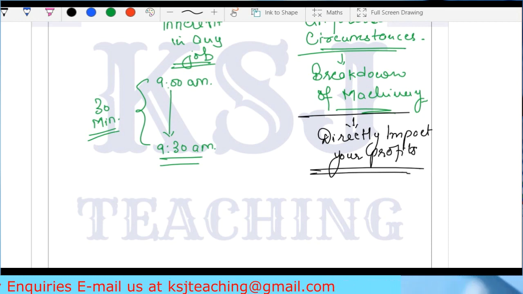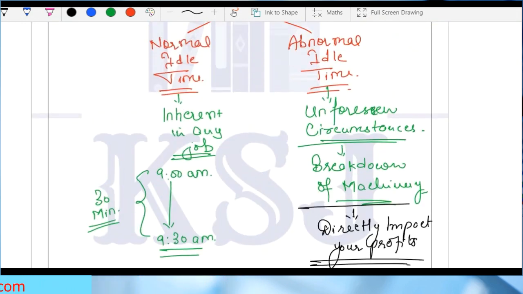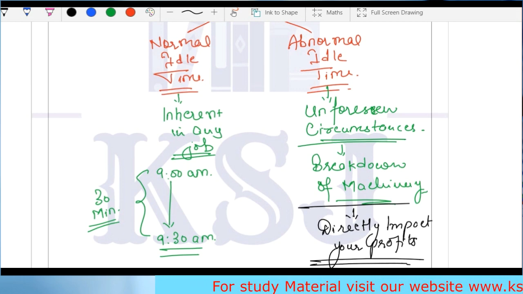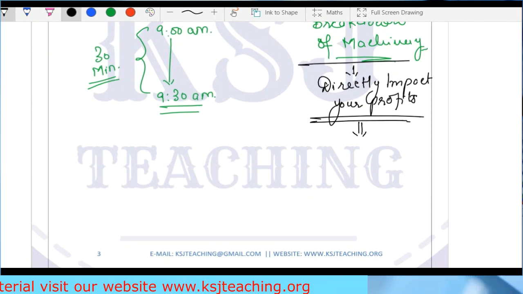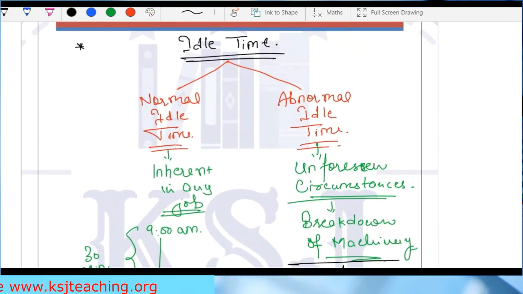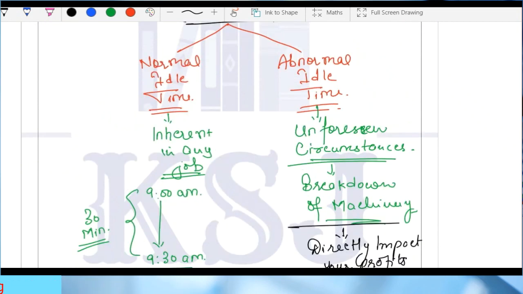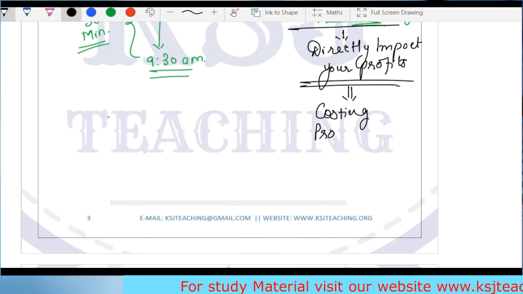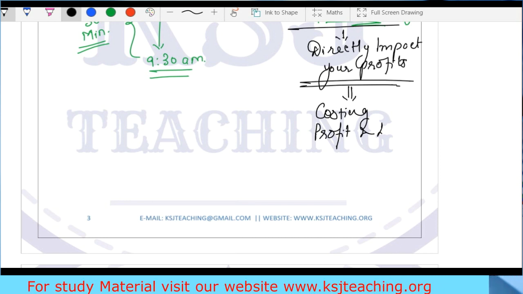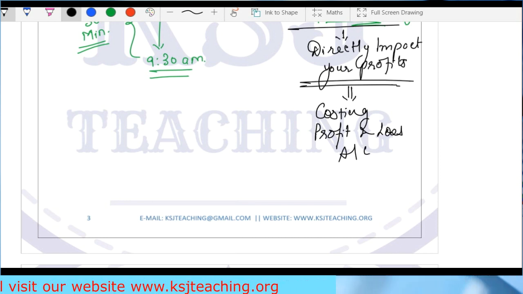You cannot recover this amount from your clients. Always remember this. This is your mistake. This is not the client's mistake, or this is not something that is to be recovered from your client, right? It will directly impact your profits. The amount of wages that you are paying during the abnormal idle time, this whole amount will go to costing profit and loss account, right?